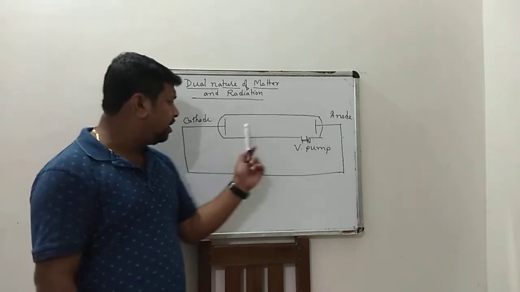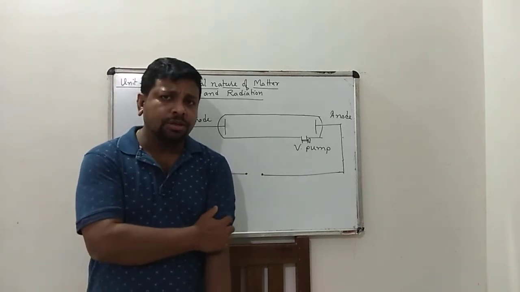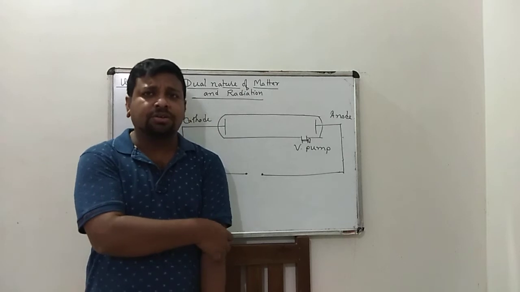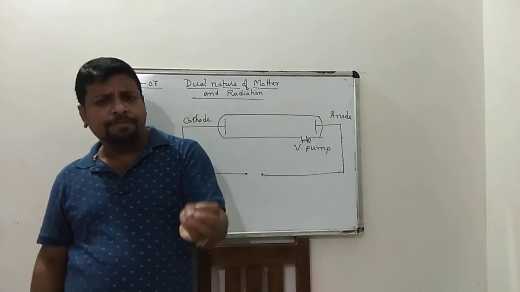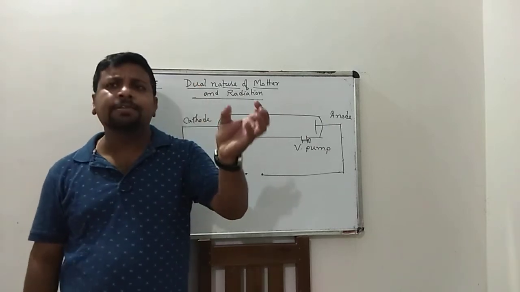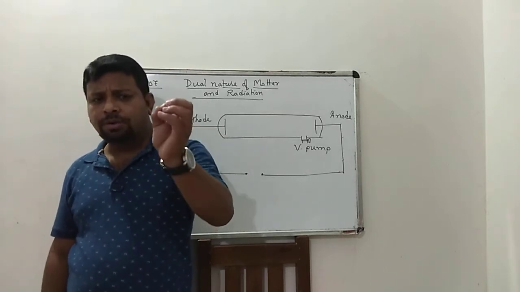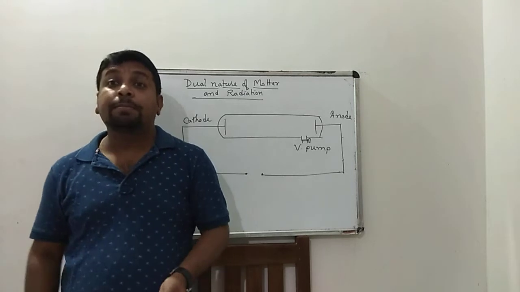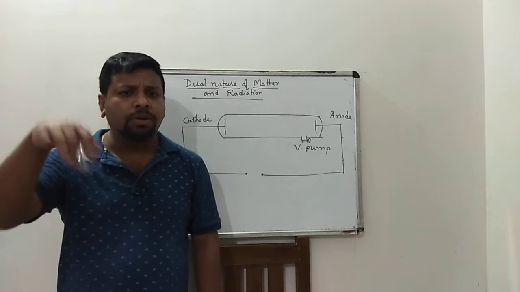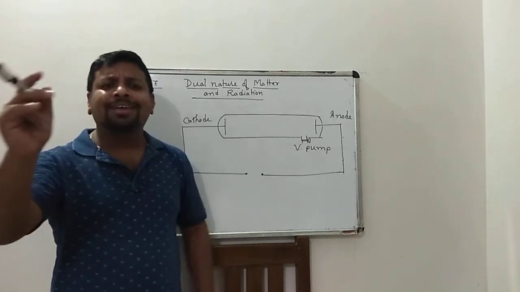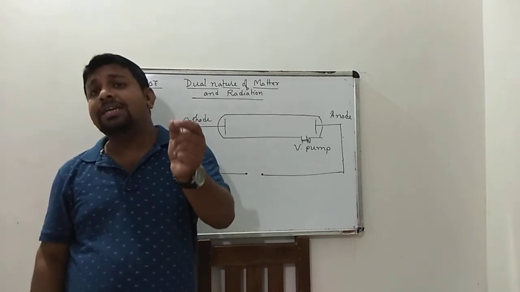The ray that goes from the cathode to the anode is known as cathode rays. So how is this cathode ray possible? The experimental proof of the existence of the negatively charged particle, the electron, is produced by the conduction of electricity through a gaseous medium at low pressure. So when electric current is passing through